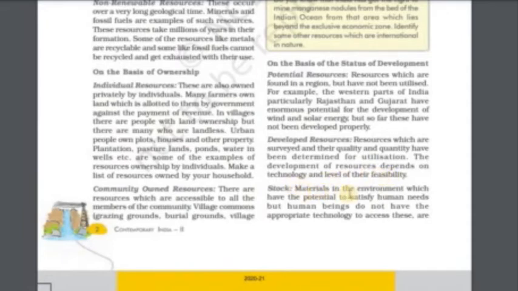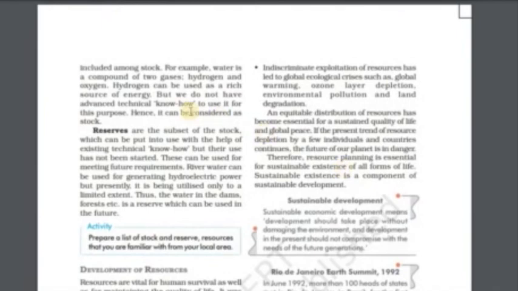Stock. Materials in the environment which have the potential to satisfy human needs, but the human beings do not have the appropriate technology to access these, are included among stock. For example, water is a component of two gases, hydrogen and oxygen. Hydrogen can be used as a rich source of energy, but we do not have advanced technical know-how to use it for this purpose. Hence, it can be considered as stock.